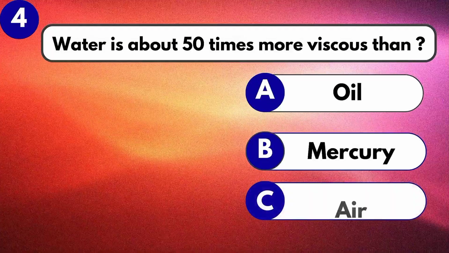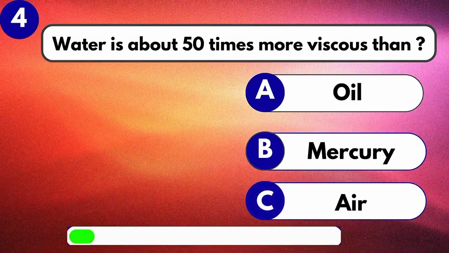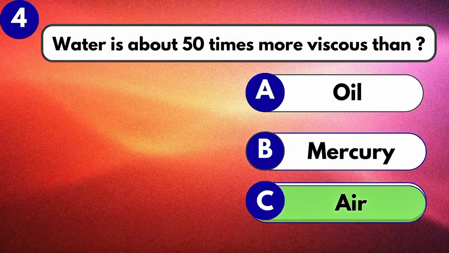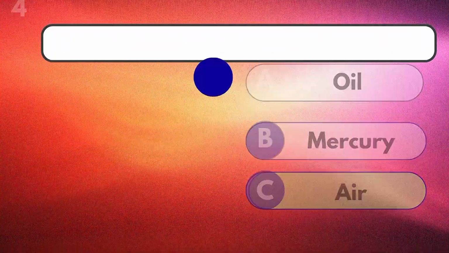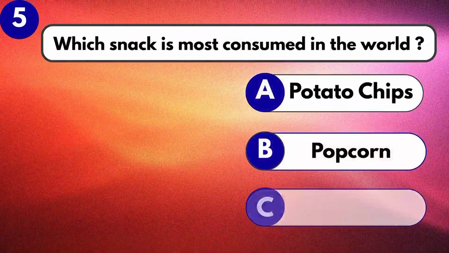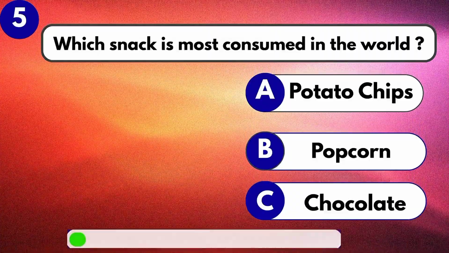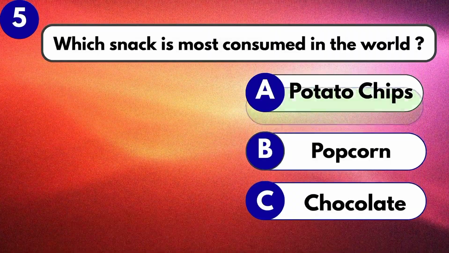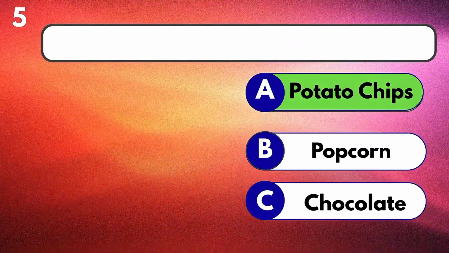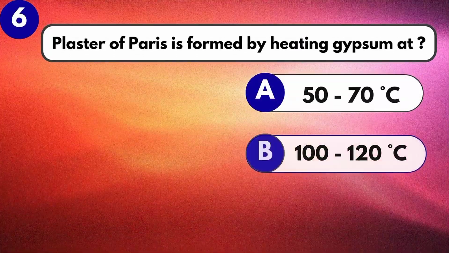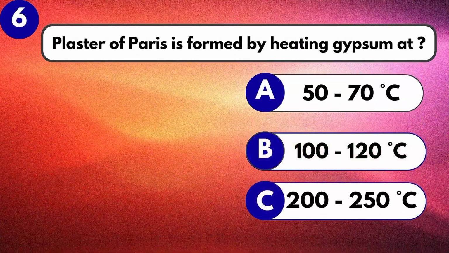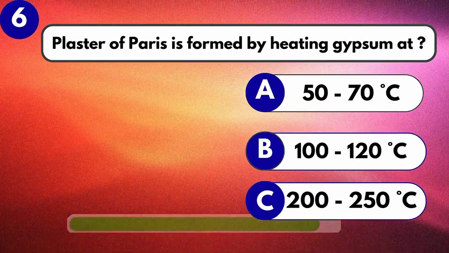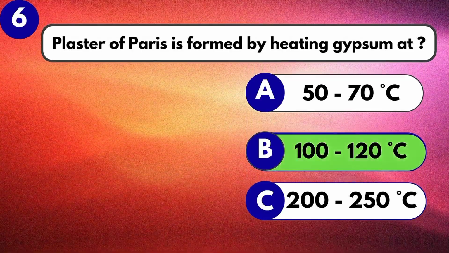Water is about 50 times more viscous than air. Which snack is most consumed in the world? Potato chips. Plaster of Paris is formed by heating gypsum at 100 to 120 degrees centigrade.